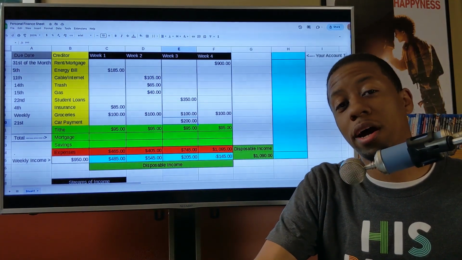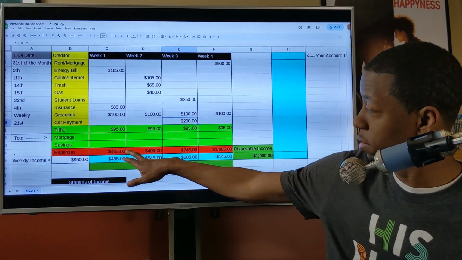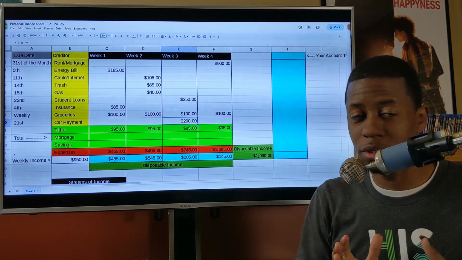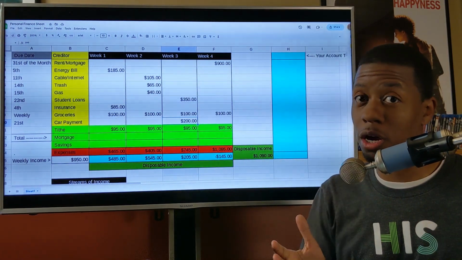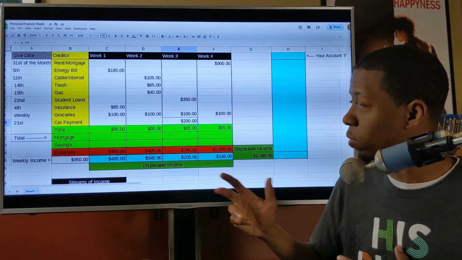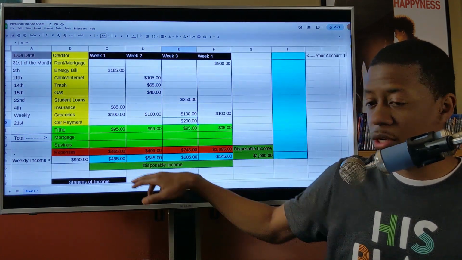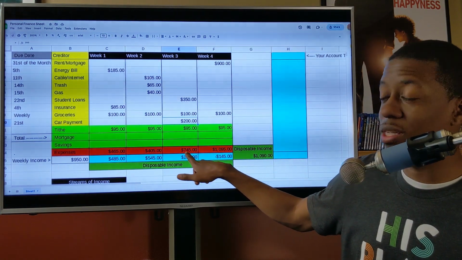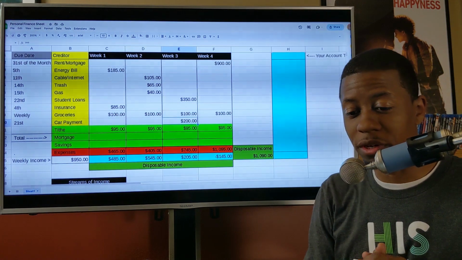The next thing I do whenever I input all of my numbers is I go to the bottom and look at the expenses. And what you want to do is eliminate any variables that you can possibly eliminate. That is what gets people in trouble, is all the different variable costs. Okay. That's things that go just up and down, right? So right here, you'll see week 1, your total expenses is $465. Your week 2 is $405. Week 3 is $745. And then week 4 is $1,095.